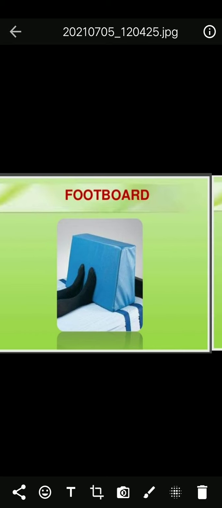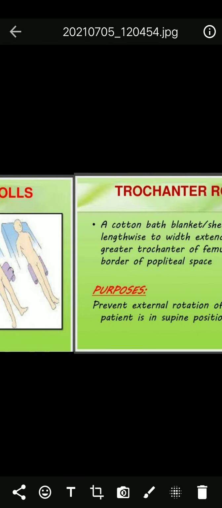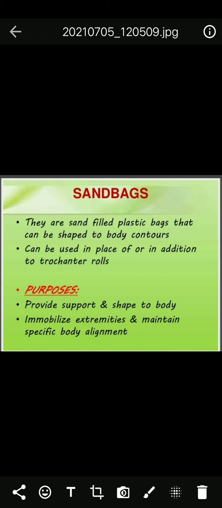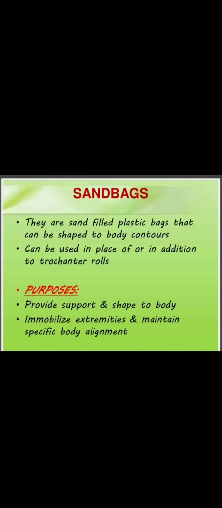This is footboard, to prevent foot drop and to support the patient's feet. And next one, sandbags. Sandbags are canvas, rubber or plastic bags filled with sand. The sandbags which are plastic and filled with sand are 1, 5 and 10 lbs in weight.